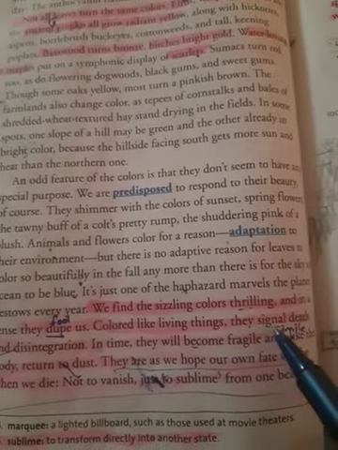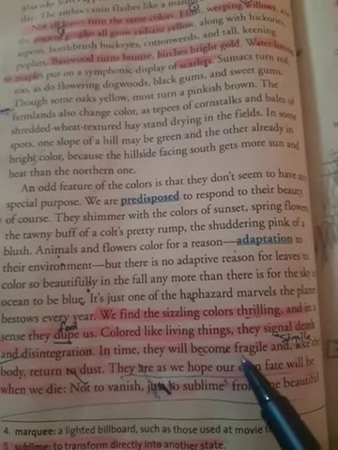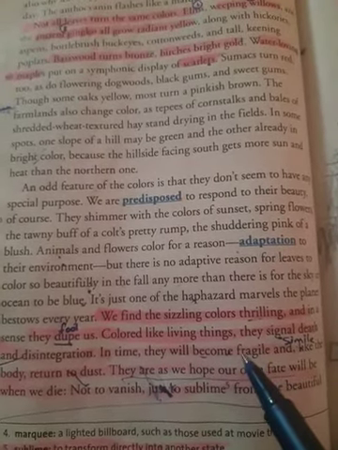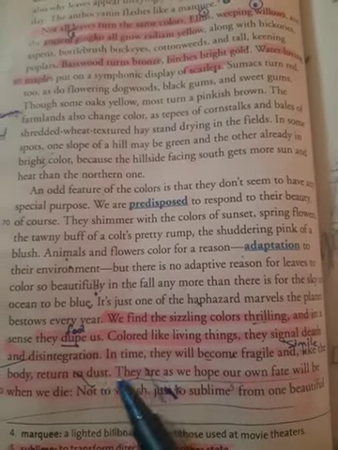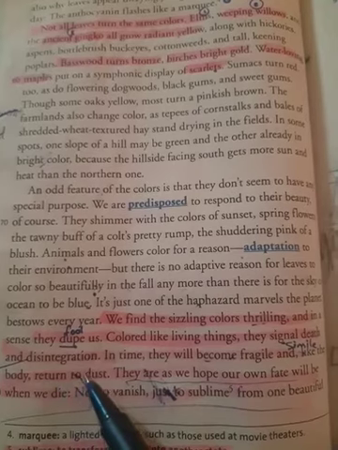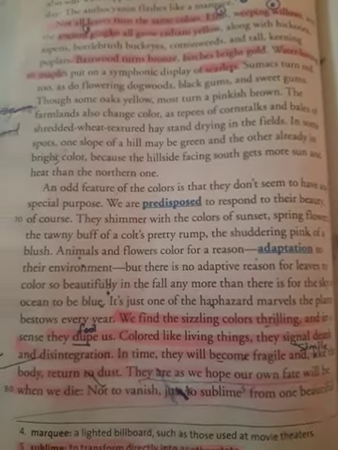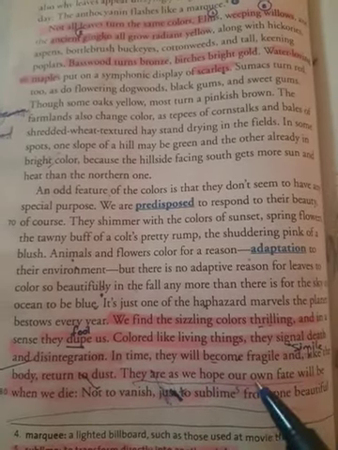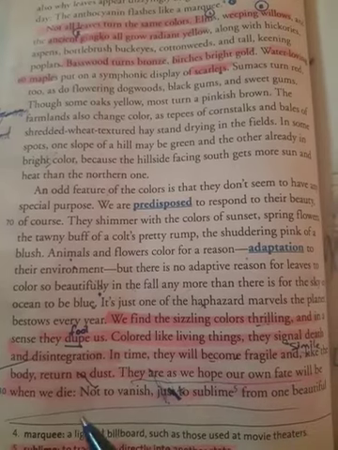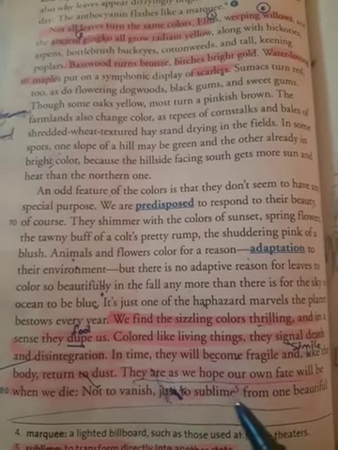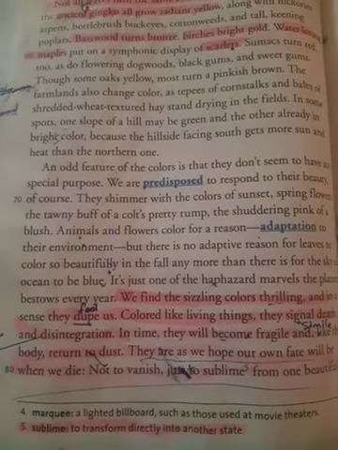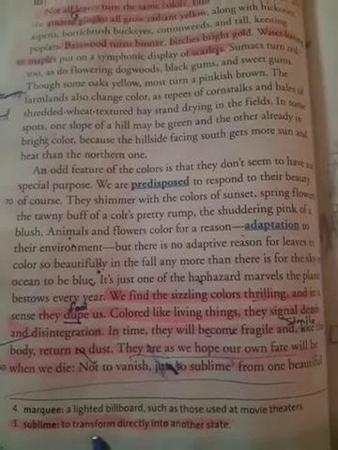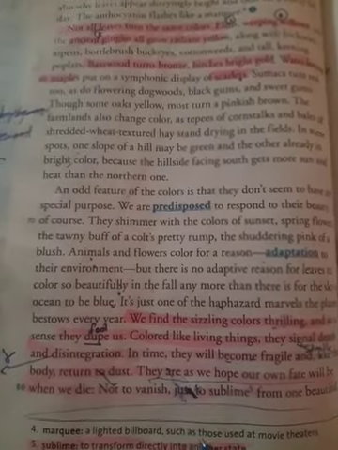Here, the figure of speech is simile. She compared the fragile leaves to what? To the body, or to the dead body. They are as we hope our own fate will be when we die, not to vanish, just to sublime from one beautiful state into another. And I wanted to highlight the meaning of sublime: to transform directly to another state.